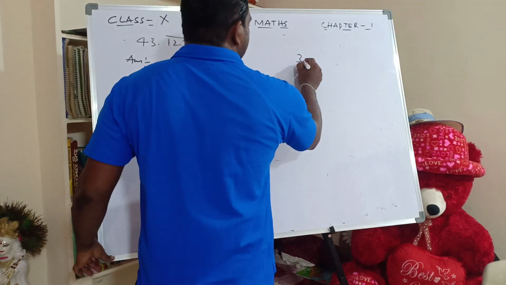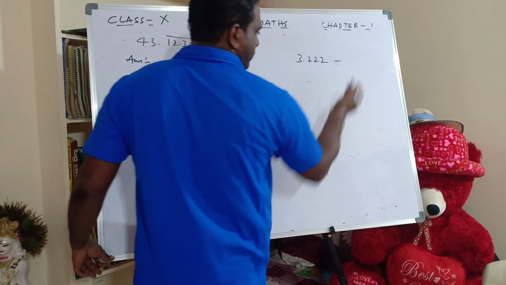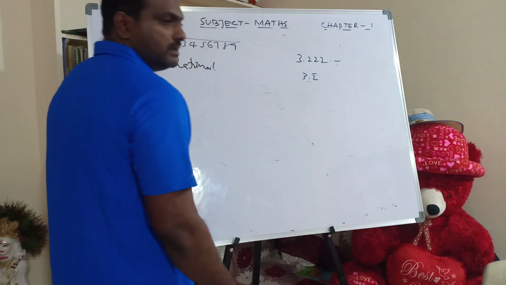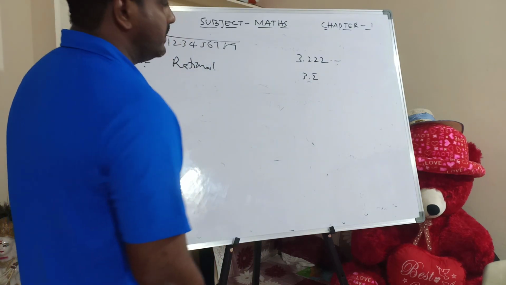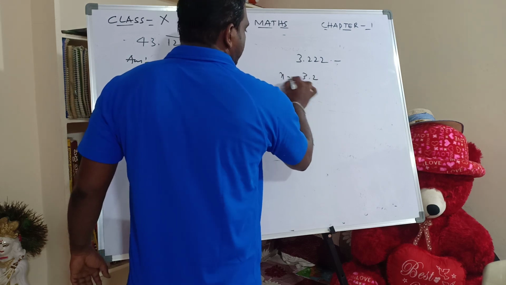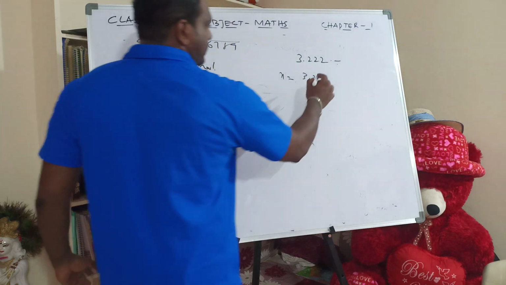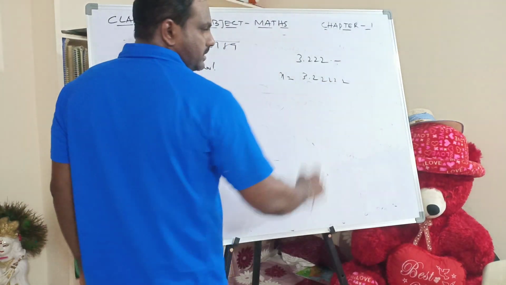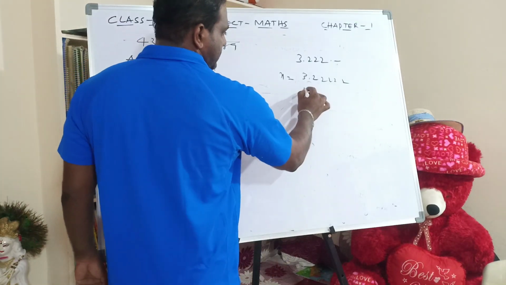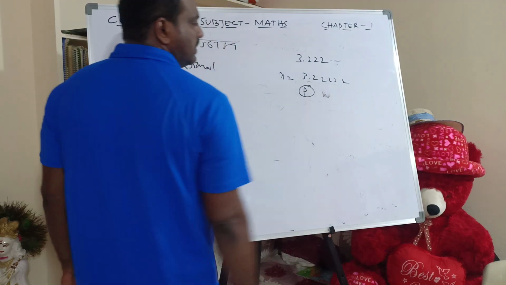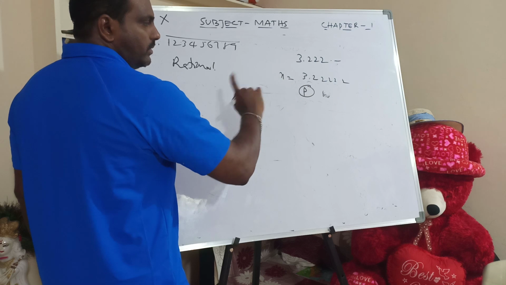3.2 bar is there, 3.222 and so on is given. How to write this in the form of P by Q? We take x equals 3.222 and so on. Since one number is repeating, its periodicity is 1. We have to multiply by 10 on both sides.